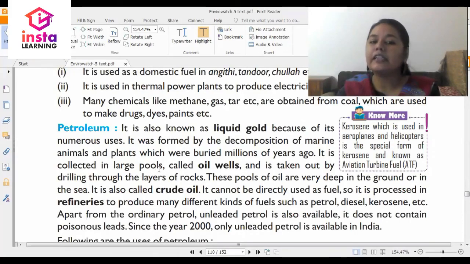and it is collected in large pools called oil wells, and it is taken out by drilling the layers of rocks. These pools of oil are very deep in the ground or in the sea, and it is also called crude oil. It cannot be directly used as a fuel, so it is processed in refineries to produce many different kinds of fuels such as petrol, diesel, kerosene, etc.